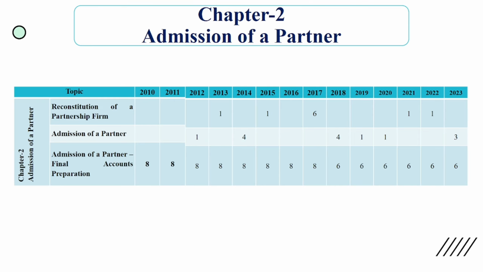And admission of a partner, 6-mark question, definitely you will get from final account, maybe capital account and revaluation, or capital account and balance sheet, like the same. Sometimes they will ask P&L appropriation and the capital account also, if you are lucky. You have to practice maximum areas like calculation of new ratio and sacrificing ratio, and also the treatment of goodwill, treatment of accumulated profit and loss. Capital adjustment is very important. Adjustment based on the old partners' capital or based on the new partner's capital.